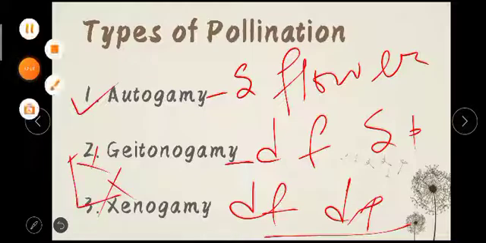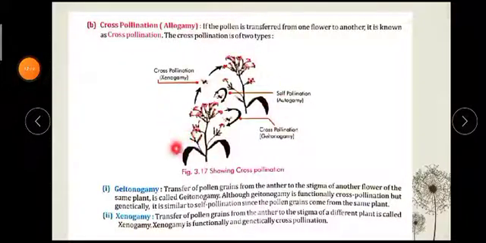Is it clear, students? If you see the diagram, they are trying to explain what is self pollination. This is autogamy. The same flower is fertilizing the same flower. This is geitonogamy. In the same plant, what is happening? From this flower to this flower, the pollen grains are moving. Same plant. And this is xenogamy, from this flower to a different flower, and that too in a different plant. So autogamy is self pollination, geitonogamy is cross pollination, and xenogamy is also a cross pollination.